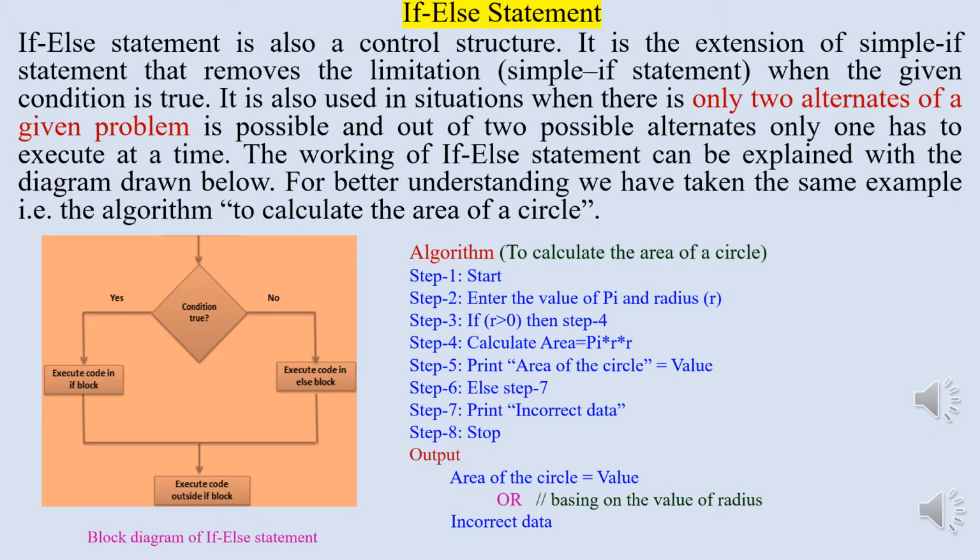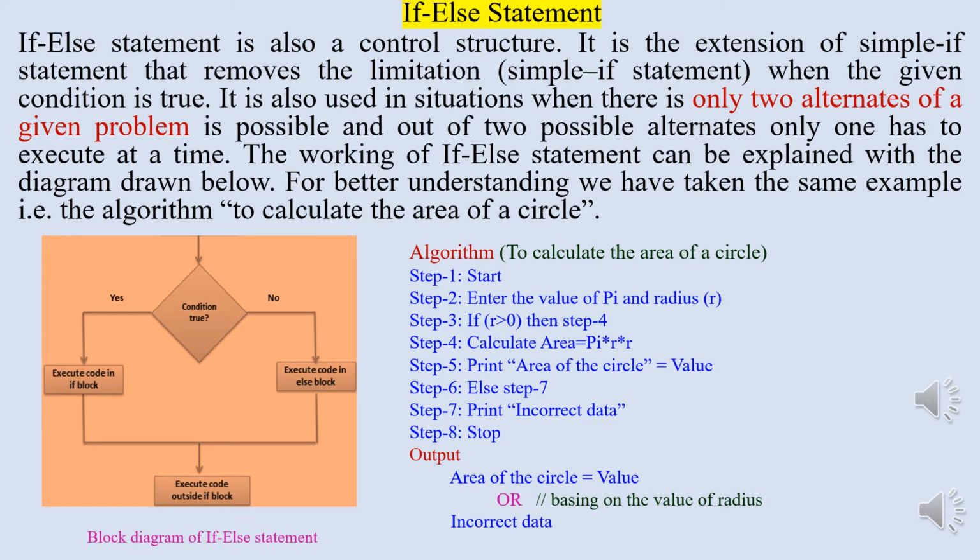In the adjacent diagram, when the condition statement is encountered, it will be verified based on the values entered. If found correct, the code in the if block will execute, otherwise the code in the else block will execute, followed by the codes outside the if block. For better understanding and to remove the confusion of the simple if statement when the condition was true, we have taken the same example, that is the algorithm to calculate the area of a circle.